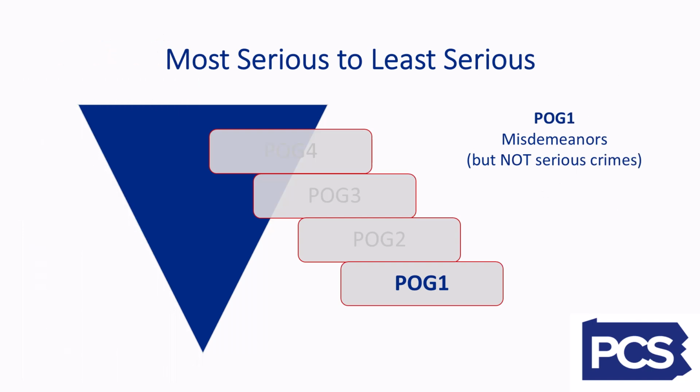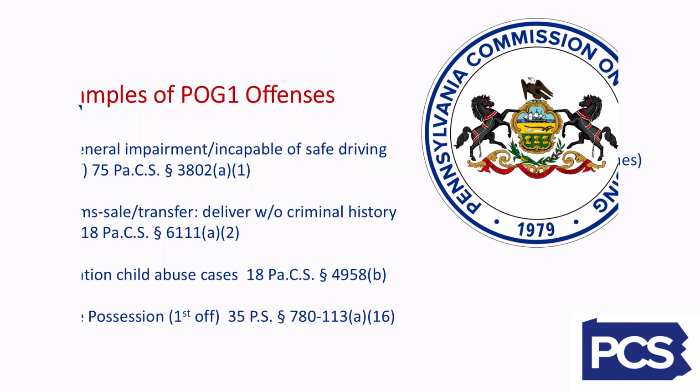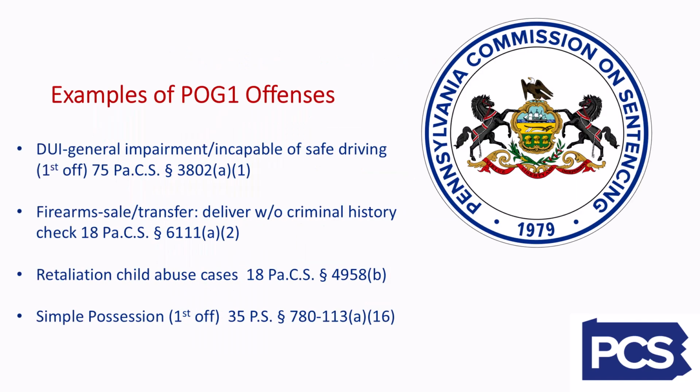Last, let's look at POG 1. POG 1 includes all misdemeanors unless designated as serious crimes. Think of POG 1 as a catch-all POG for all other offenses that don't fall under POGs 2, 3, or 4. First-degree misdemeanors that were not included in POG 3, as well as second, third, and ungraded misdemeanors will all fall under POG 1.